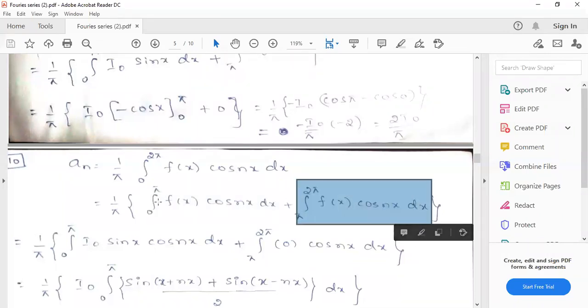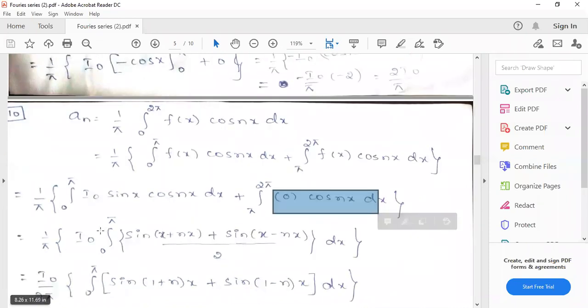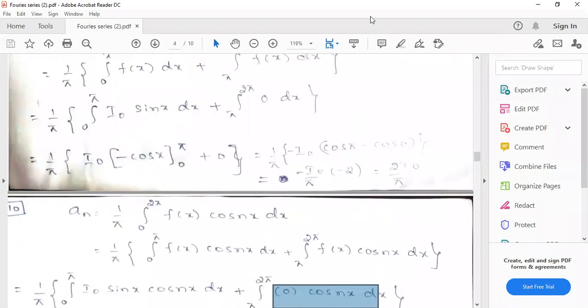Now in the interval 0 to pi, f of x will take the value I naught sin x. And in the interval pi to 2 pi, f of x will take the value 0. So that means the second integral will become 0. Now we just have to integrate the first integral. In the first integral, I naught is constant, I will take it out. And sin A cos B, what's the formula? Anybody? Sin A cos B?